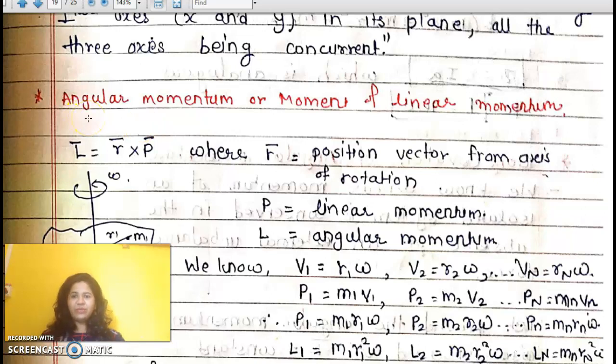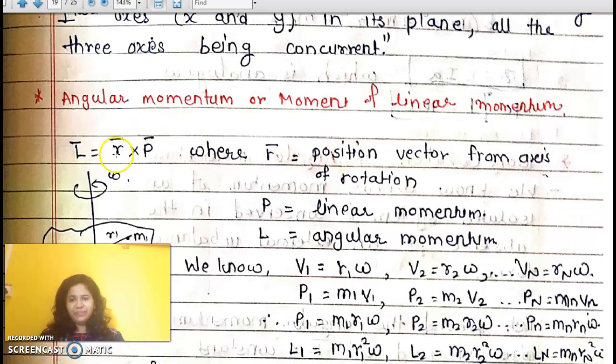The next point in rotational dynamics is angular momentum and linear momentum. Linear momentum is mass into velocity, and the angular momentum is, yes, mass converts into I and velocity converts into angular velocity, that is I into omega.